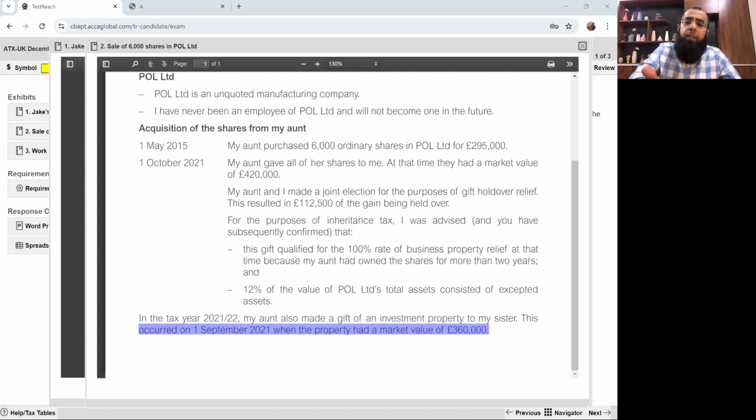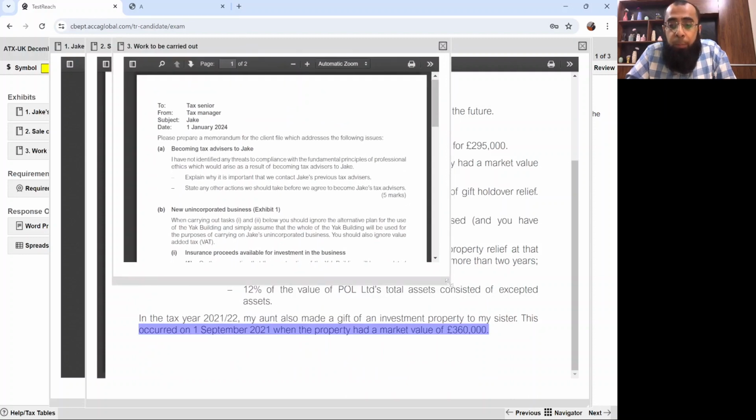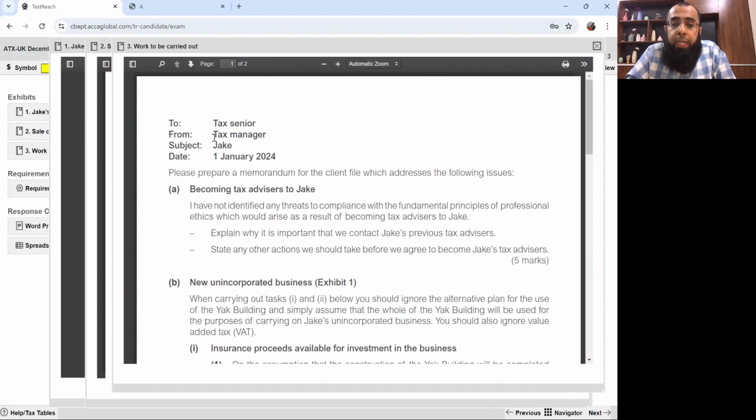So apparently, when the examiner refers to such a big gift just before our gift, this means that the annual exemption and nil rate band will be used. Okay. Obviously, we'll look at it in detail when we'll be drafting the answer. So for now, it's just the patience which is more important. Work to be carried out.